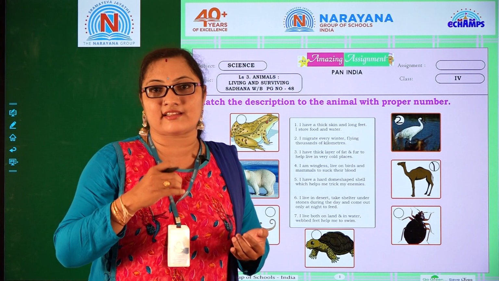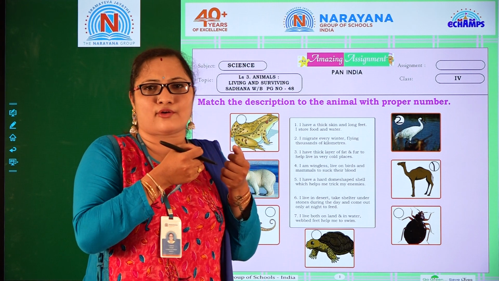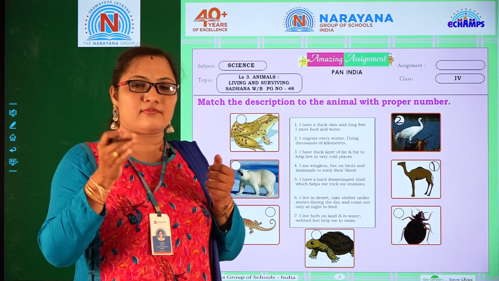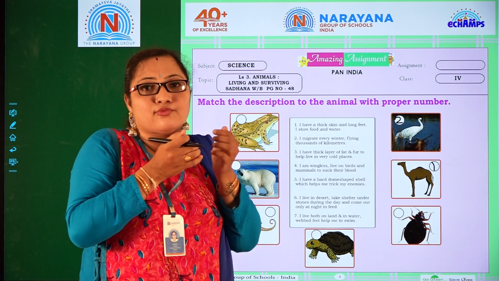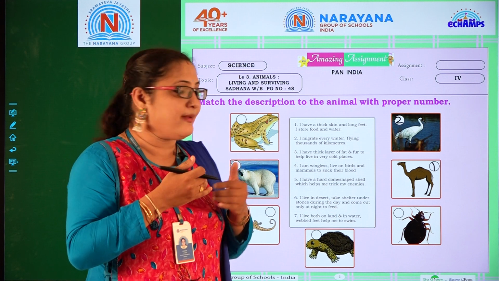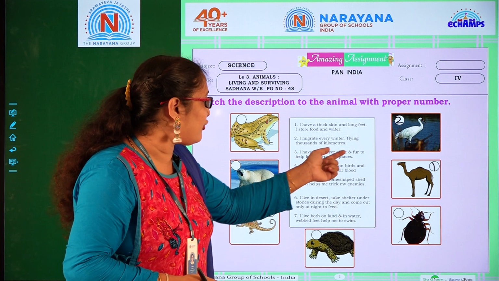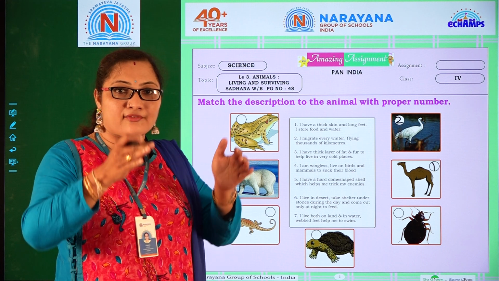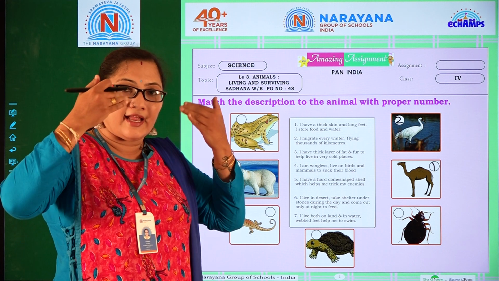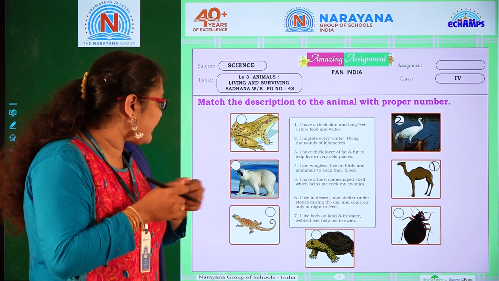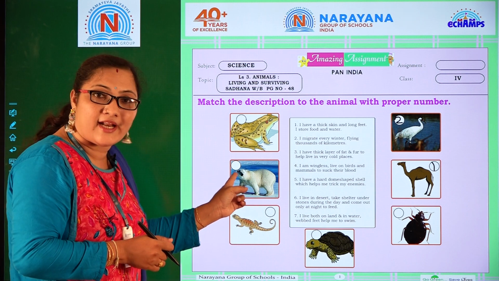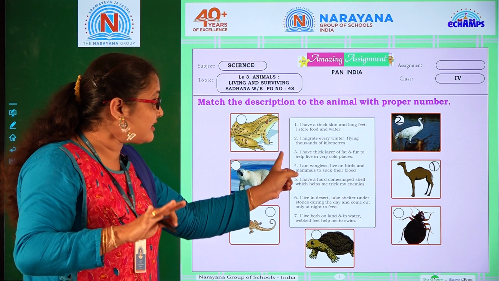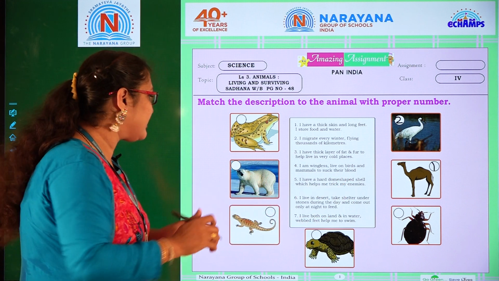When you observe the teddy bear, you can feel the softness of the thick fur. That is the reason the animal keeps itself warm. So I have a thick layer of fat and fur to help live in very cold conditions. That is the polar bear. So what should we write here? This is the polar bear and we should write 3 because that is the third description.